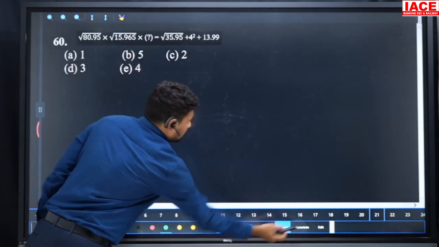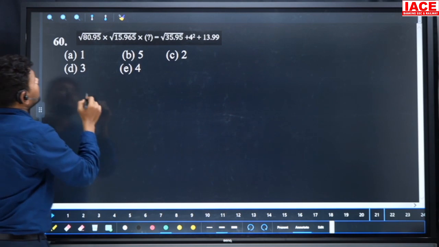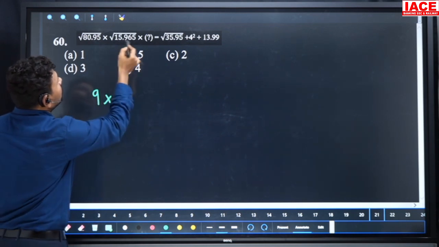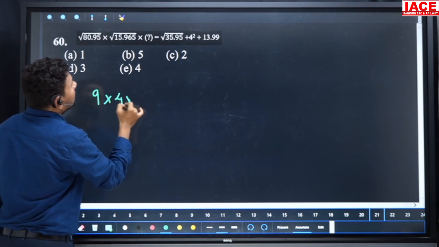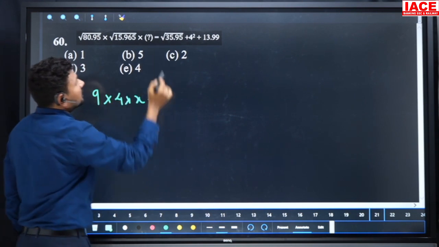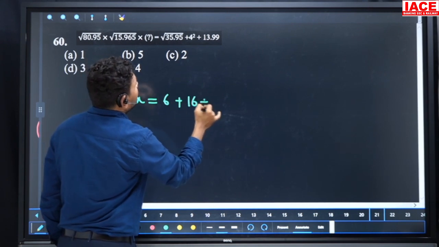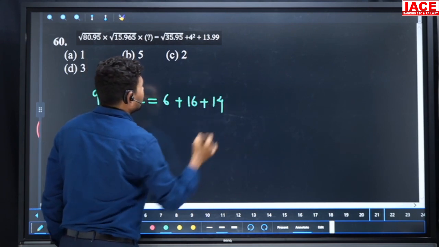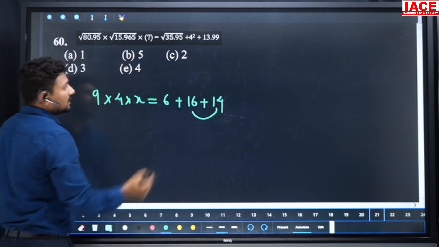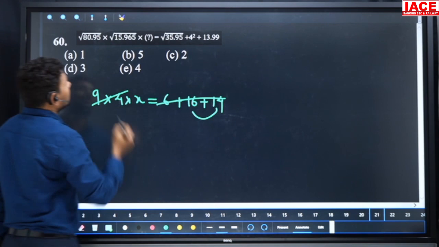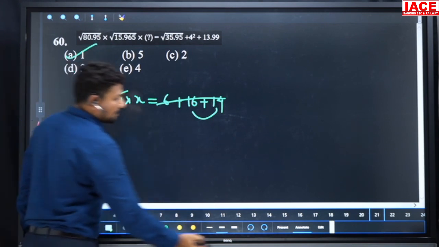Next, root of 80.95 is given. We can write root 81. We should write 9 into root of 16 value is 4 into x. And next 35 is 6, and 4 square value 16 plus 13.99 we can write 14. 16 plus 14 is 30, 30 plus 6 is 36, 9 fours is also 36, and the total value will be cancelled. Our option is A, 1.